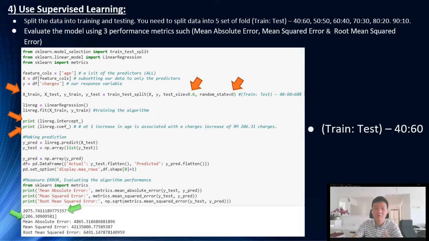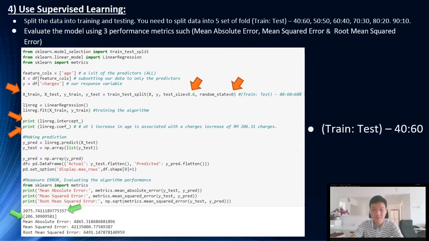So now we will look into making predictions. Then after all those are done, we will start to evaluate the algorithm performance. We have 3 model performance metrics we are using, which are MAE, mean absolute error, MSE, mean square error, and RMSE, root mean square error. We are mainly focused on RMSE for our best model performance. After all 5 sets of folds, we will look for the minimum root mean square error, and that will determine our best model for this linear regression.